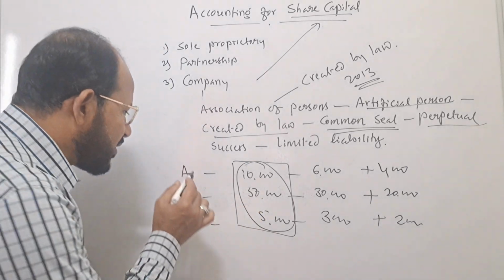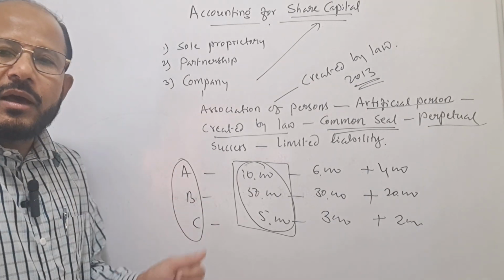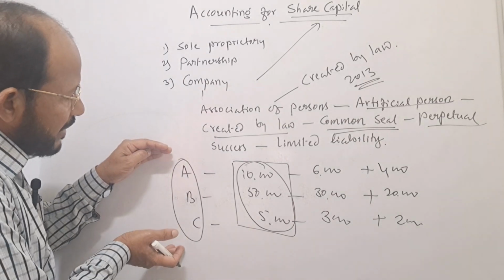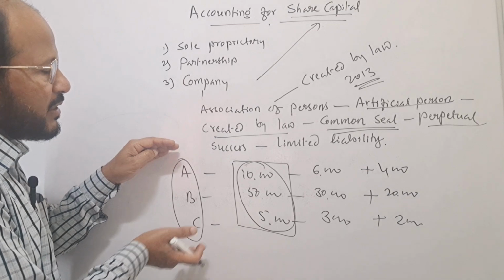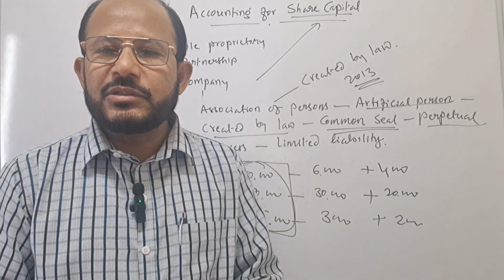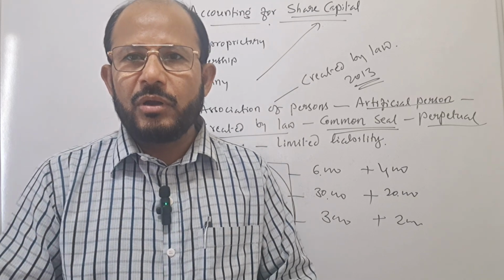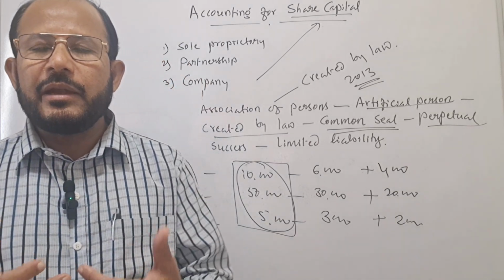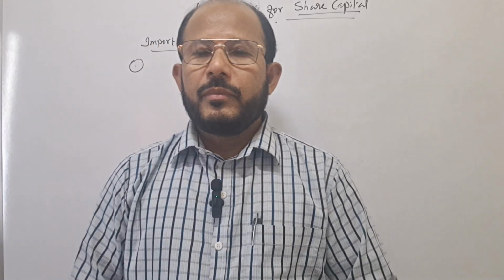It means the personal properties belonging to A, B, C or the shareholders are not taken into consideration. That is why the personal properties of the members are not affected if there is a loss or if the company closes the business. This is called limited liability. Because of this merit, the majority of people take interest to invest in such types of companies.